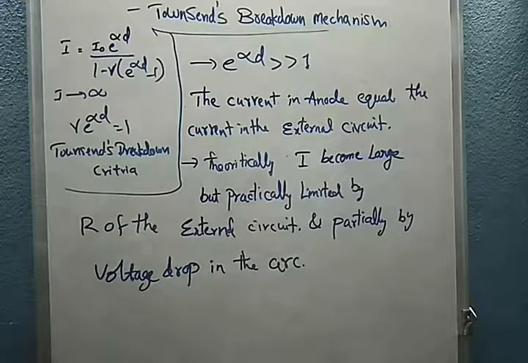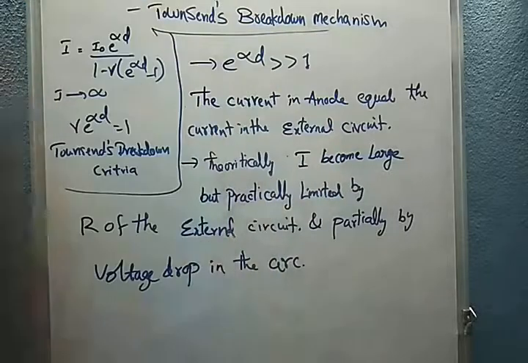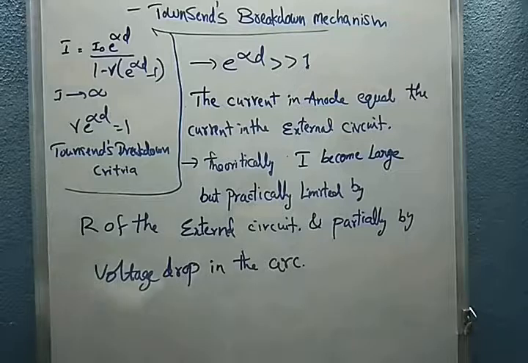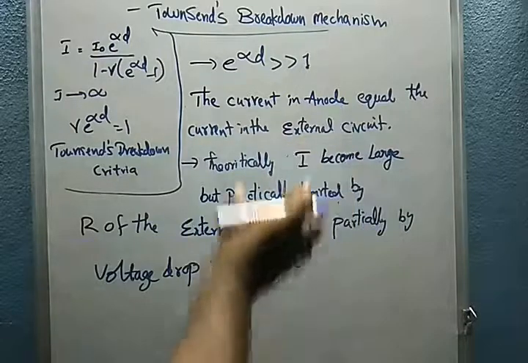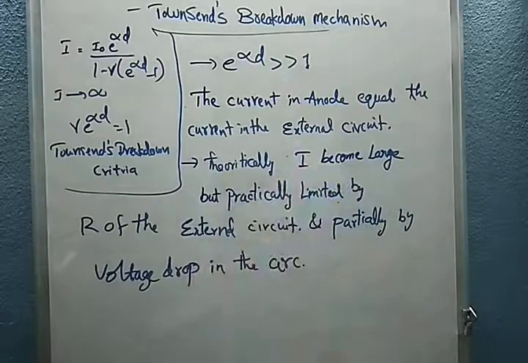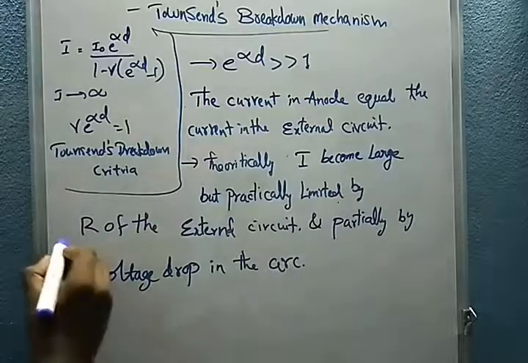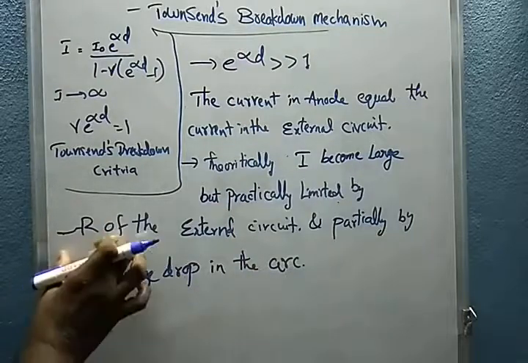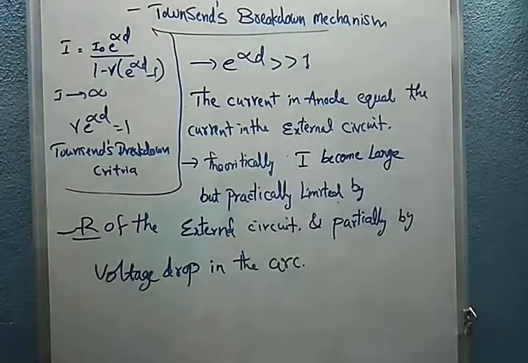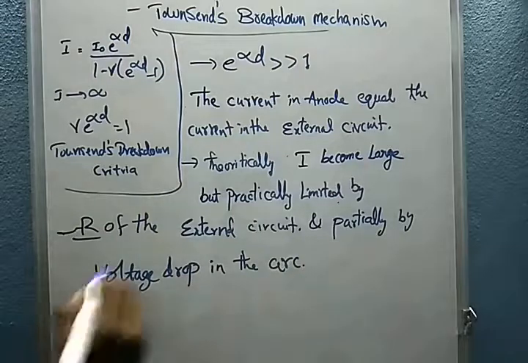Theoretically the current in this circuit becomes large, but practically it is limited by the resistance of the external circuit and partially by the voltage drop in the arc.